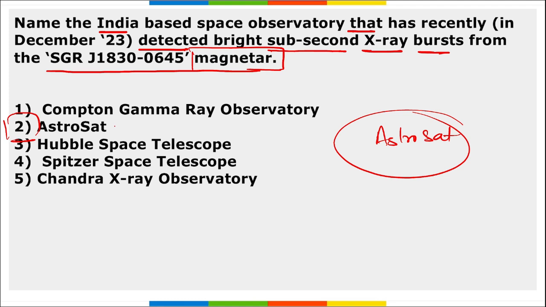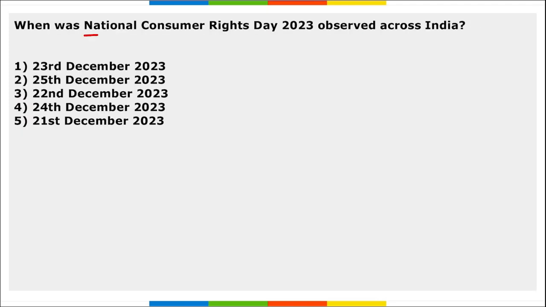Correct? So mark this. It was discovered by AstroSat recently. When was National Consumer Rights Day observed across India? So 24th of December is observed as National Consumer Rights Day across India to raise awareness about the consumer rights and responsibilities. Correct? This will educate people about their rights like freedom of choice, access to information, etc. So option 4th is right here.